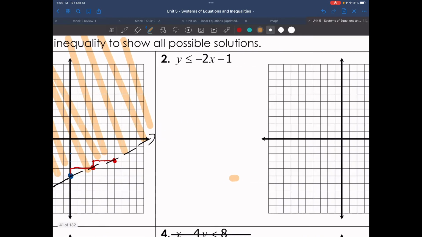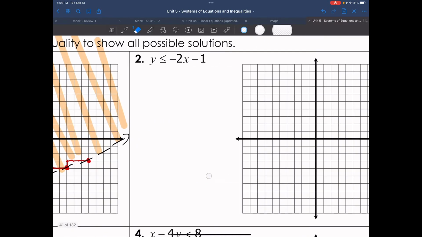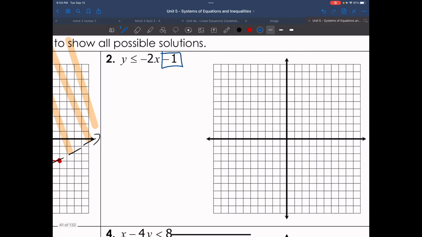Let's look at our next example here. We have y is less than or equal to negative 2x minus 1. Again, it's in slope-intercept form, so I just look at my y-intercept at -1. So I go to -1 and put a dot. I notice my slope is -2, but since I don't have a denominator, I'm going to put -2 over 1, which means I'm going to go down 2 and to the right 1.